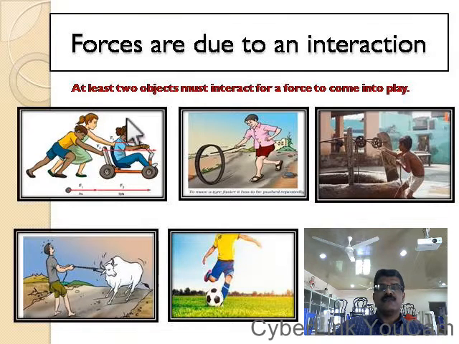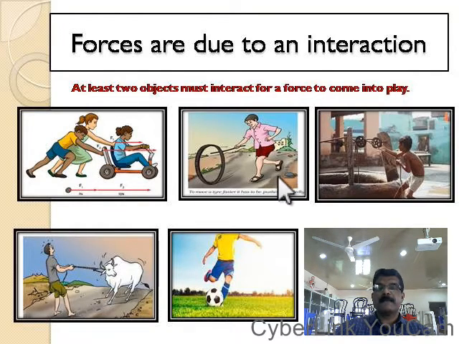See, force comes into effect when two objects interact. Force comes into play only when at least two objects interact. See here, these children are pushing the cycle. So there is an interaction between these boys and this cycle.